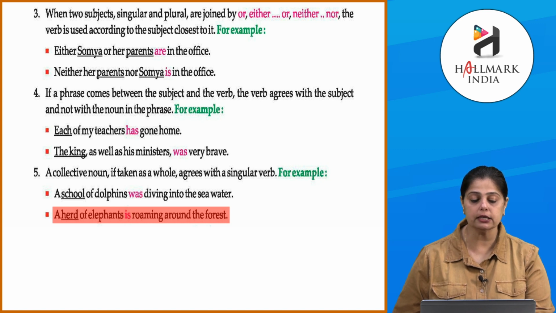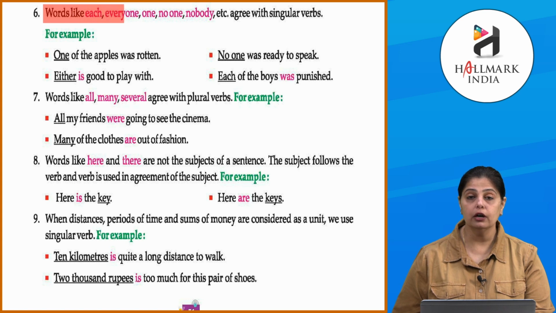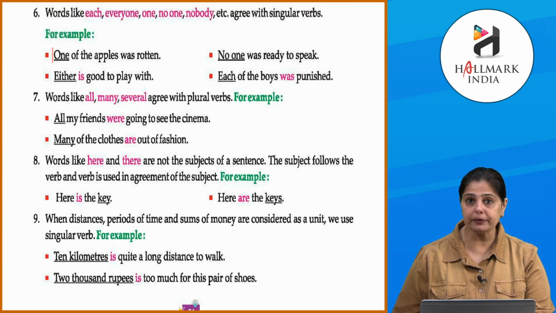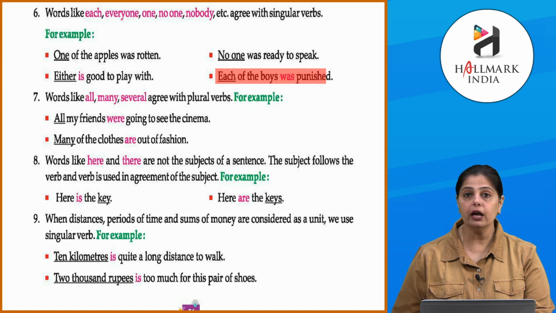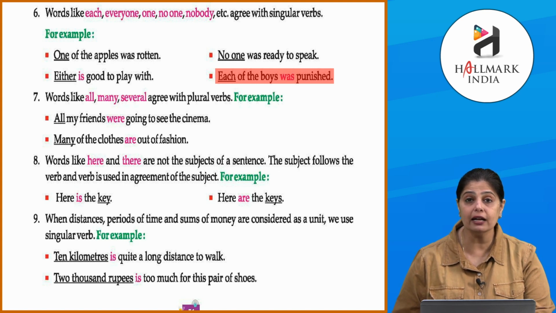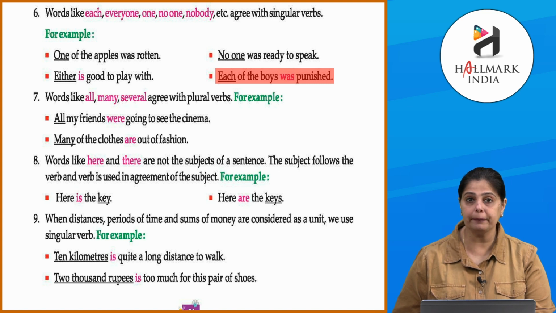Clear? Next, words like each, everyone, one, no one, nobody, etc. agree with singular verbs. For example, one of the apples was rotten. No one was ready to speak. Either is good to play with. Each of the boys was punished. तो यहाँ पे words like each use हुआ है, everyone, one, no one, nobody. अगर वो वाले words use होते हैं तो वो singular verbs के साथ agree कर जाता है. One of the apples was rotten. Okay, one was. No one was ready to speak.